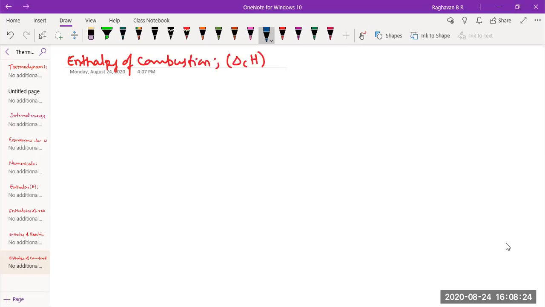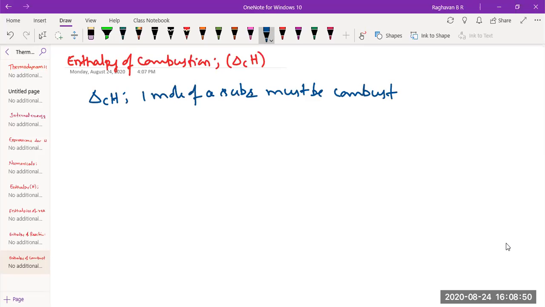So how do we define enthalpy of combustion? One mole of a substance must be burnt, must be combusted, in excess air or oxygen.